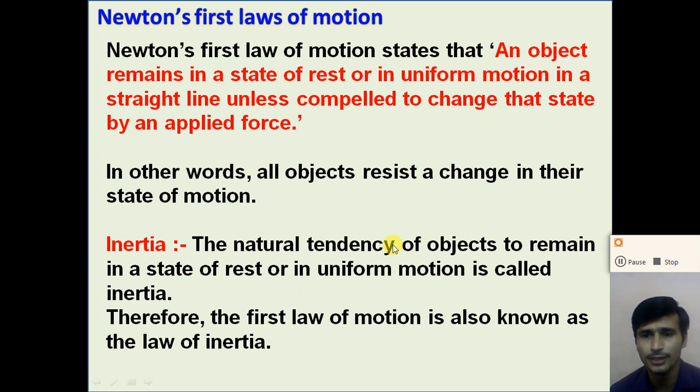Take another example. If a car is moving with constant speed, or we can say the car is moving in uniform motion, if no net external unbalanced force is applied, the car continues moving with constant speed. So these are examples of Newton's first law, right? If there is no external force acting on the object, the object remains in the state of rest or in uniform motion, right? And this law is called the law of inertia.